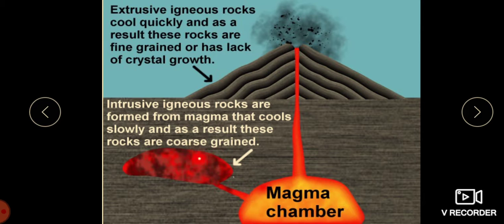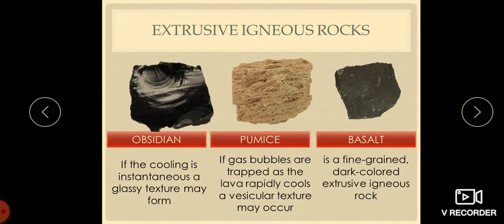Now, extrusive igneous rock. See, this is the magma chamber here. Intrusive igneous rocks are formed from the magma after it cools slowly, and as a result the rocks are coarse grained. This is the chamber where the volcano eruption takes place. See the ash. The extrusive igneous rocks cool quickly, and as a result these rocks are fine grained and have a lack of crystal growth.